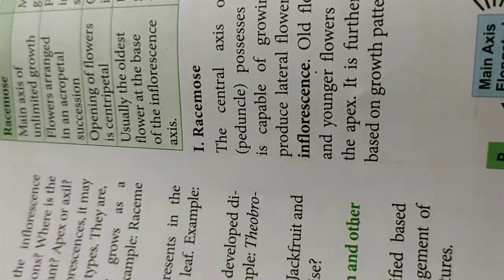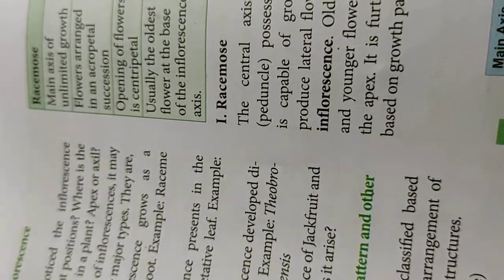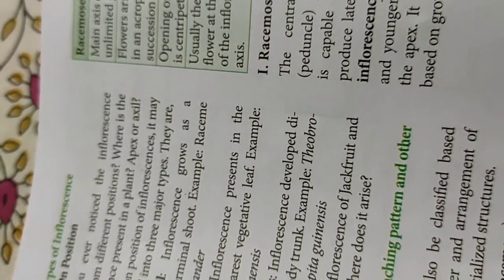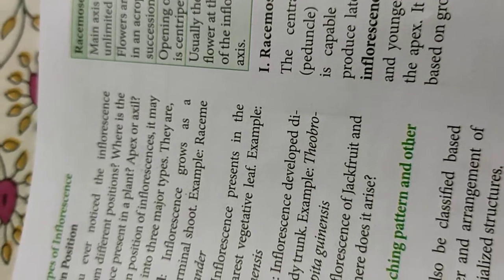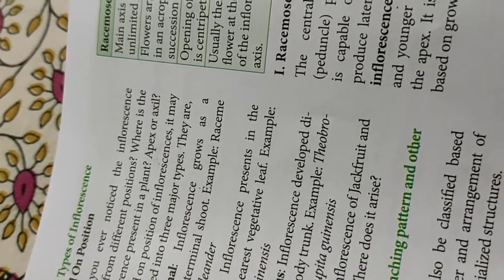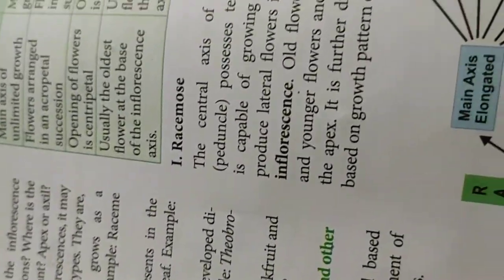Now in this type of inflorescence, that means racemose inflorescence, the inflorescence axis shows unlimited growth. The growth of the inflorescence axis will be taking place continuously. That's why it is not determined. It is not determinate. Continuous. It's not limited growth. Unlimited growth. That's why the term indeterminate is used.